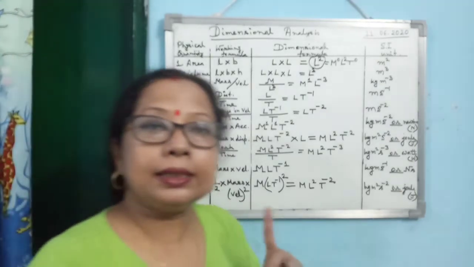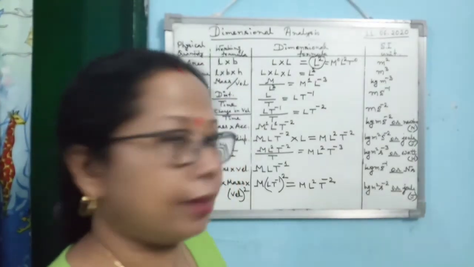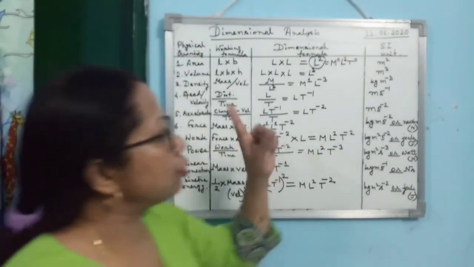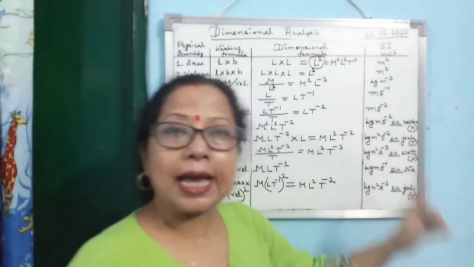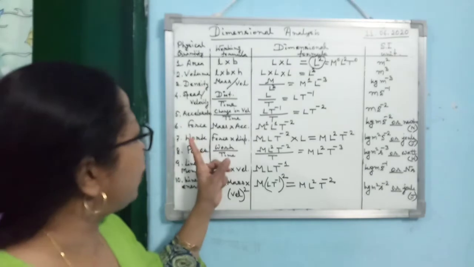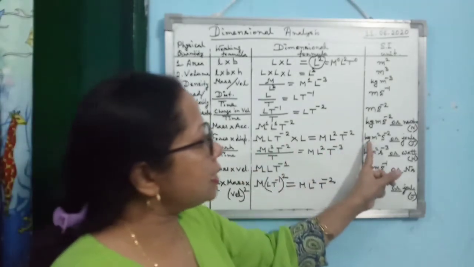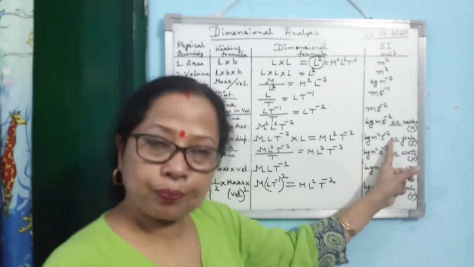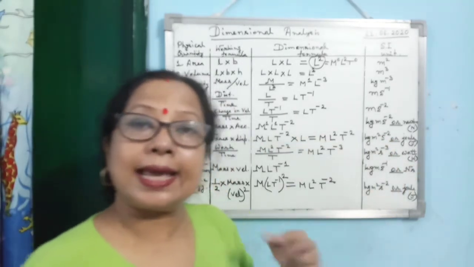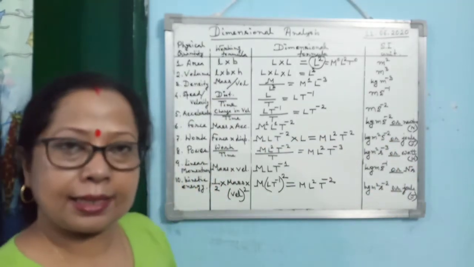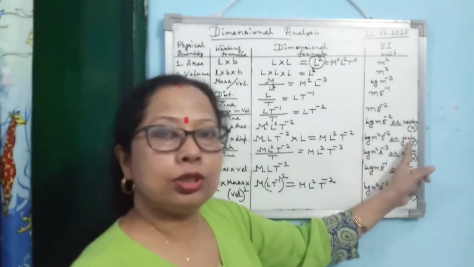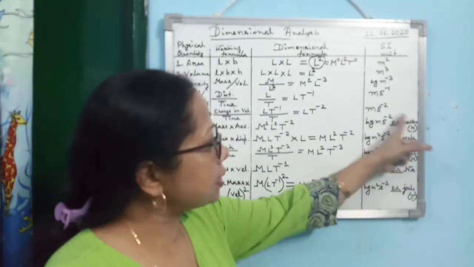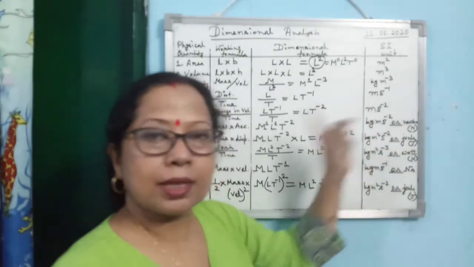If the term base unit is there, then definitely you should not write joule. SI base unit means you have to write the unit of work done as kg meter square second to the power minus 2. But if it comes, write the SI unit of kinetic energy, then you will write joule. Okay, so this is an important point, you must remember it.